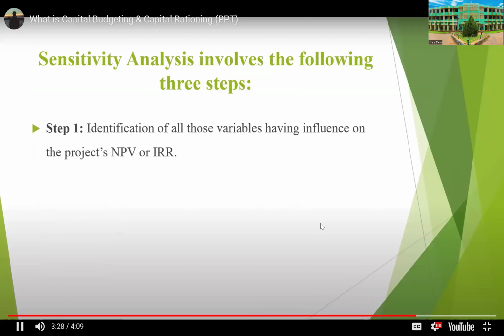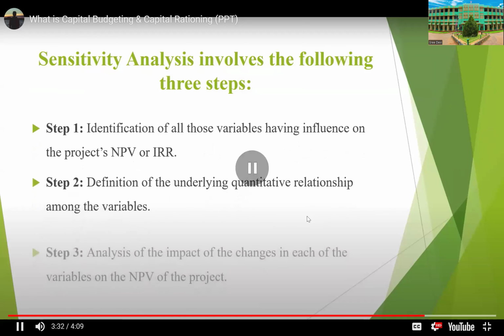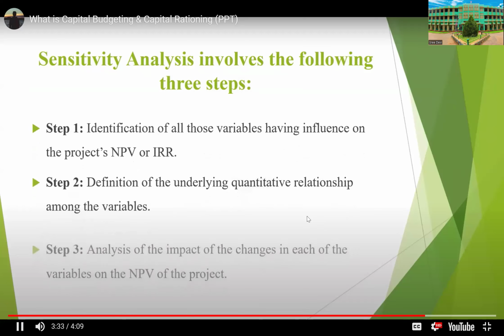Sensitivity analysis involves the following 3 steps. Step 1, identification of those variables having influence on the project, so that is NPV, net present value, and or IRR, the internal rate of return. Step 2, a definition of the underlying quantitative relationship among the variables. And step 3 is analysis of the impact of changes in each of the variables on the net present value of the project.